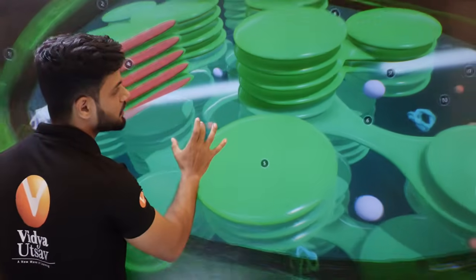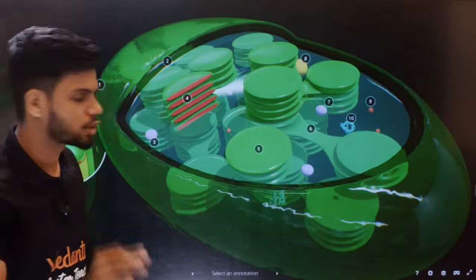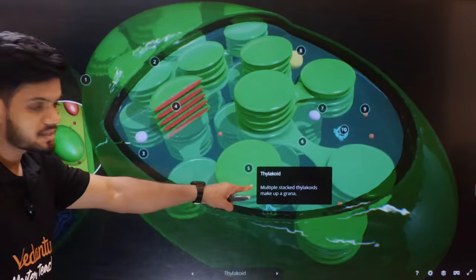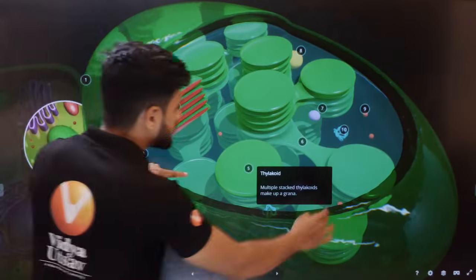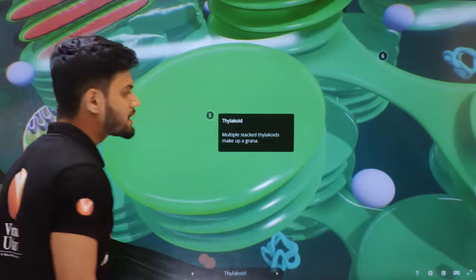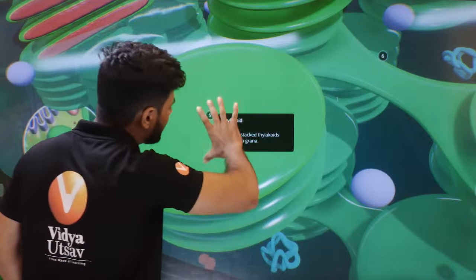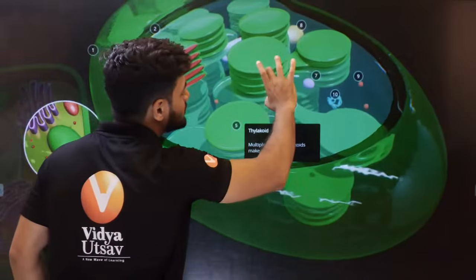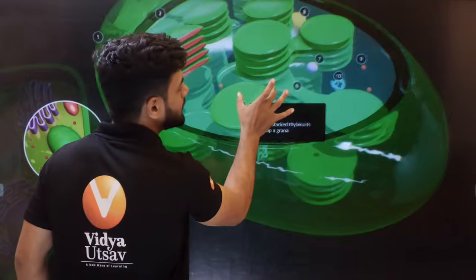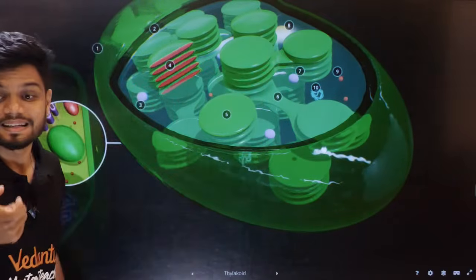These coin-like structures are called thylakoids. When these thylakoids form a stack, when the coins become a stack, this entire stack is called grana.